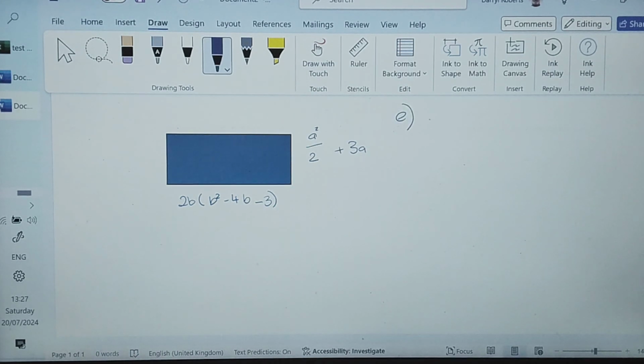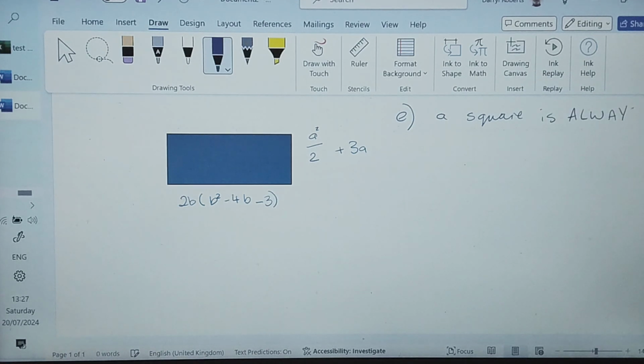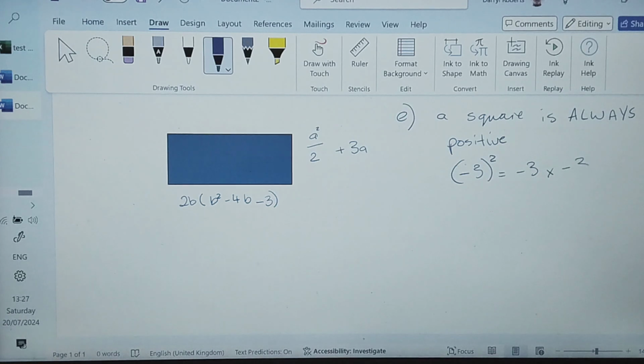A squared, well, any number squared, it doesn't matter what the number is, a square is always going to be positive. Always, it doesn't matter what it is. And let me prove that to you quickly. If I take, let's just say, -3 and I square it, that basically means -3 times -3. And we know that a negative times a negative is positive, so it'll be +9. So even if I square a negative number, the answer will be positive.